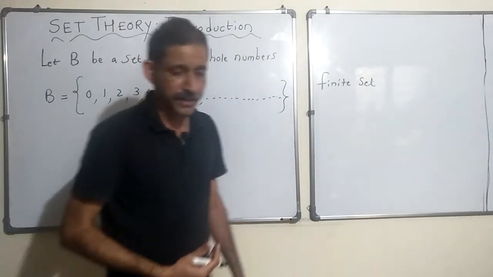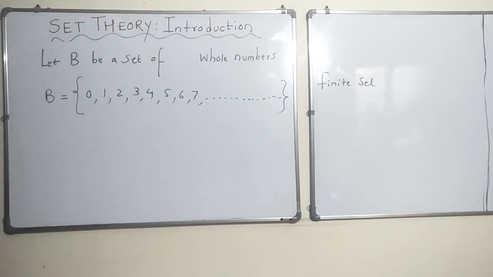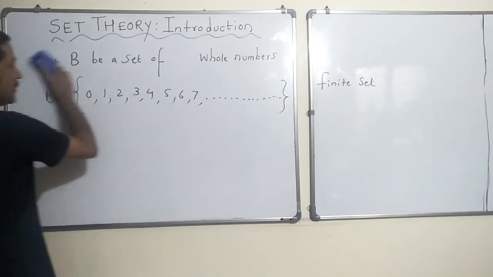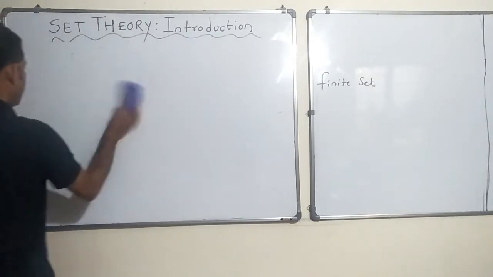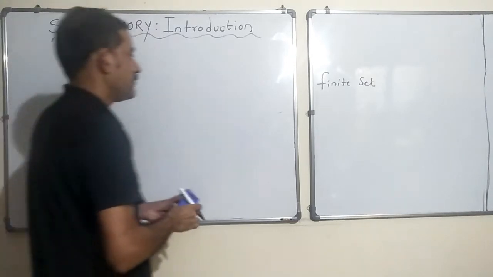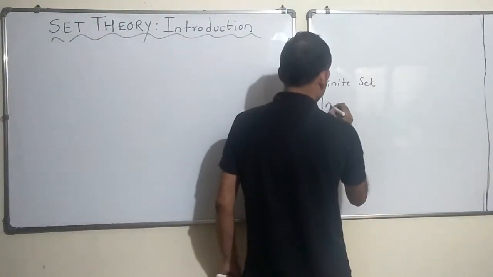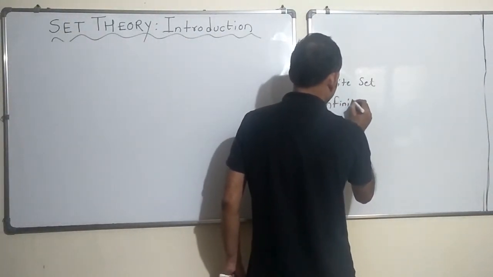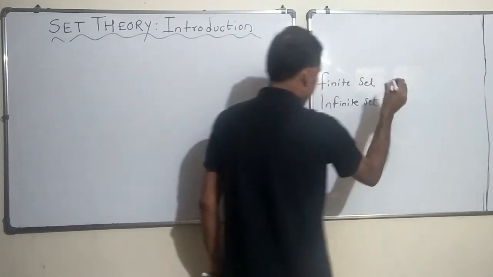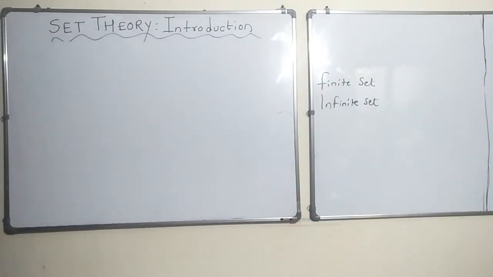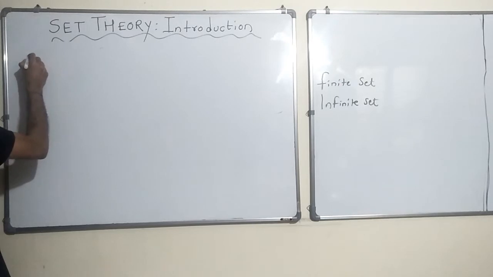So infinite set. Okay. Now let's take another example. So this is a finite set, then we also said infinite set. Great.